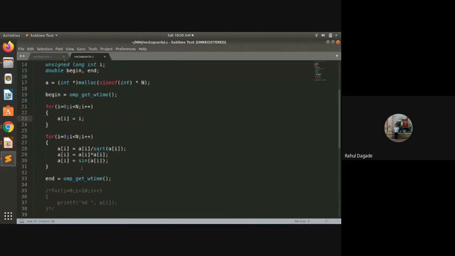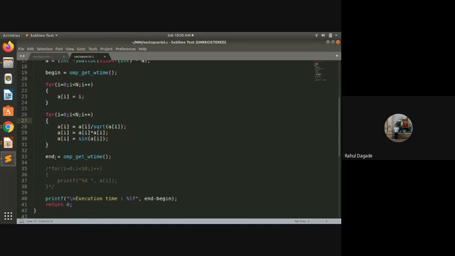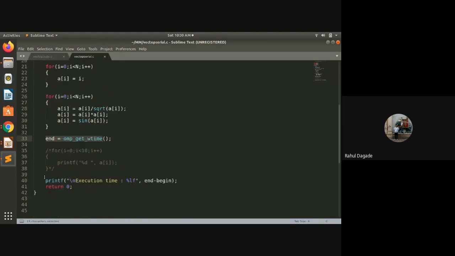And then the actual computation is taking place here, that is for i equal to 0 to n, dividing it by square root, multiplying it and taking a sine of it, and then finding the end time. So first of all, I started a clock, assigned these things, and then ended the clock and found out how much time it took for serial execution, that is the execution time. So let us try to run this program.